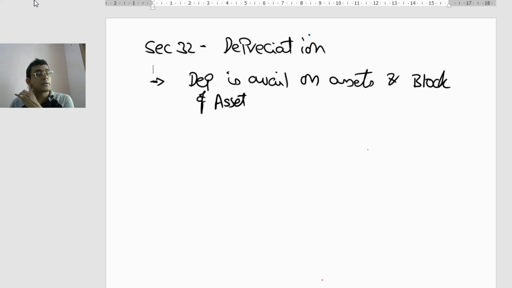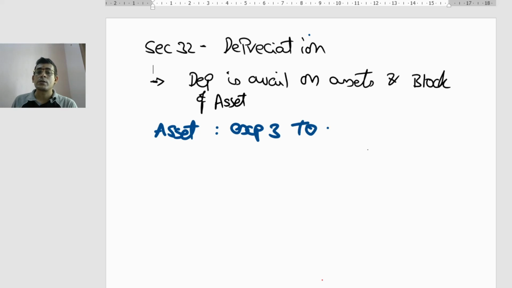So on what can you take the depreciation? You can take depreciation on an asset, and you can take depreciation on a block of asset. Now we need to understand the meaning of asset. What is called an asset for the purpose of computation of your profits and gains from business or profession? For this, as I mentioned, you need to refer to explanation 3 to section 32, which specifies the meaning of an asset.